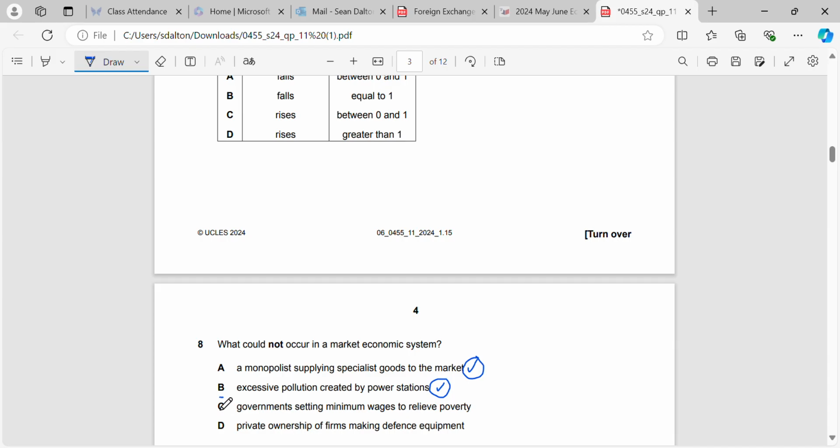So, government setting minimum wages, we know in a market economic system, governments will not be involved. And private ownership of firms making defence equipment, that could happen also. If there's enough profit in that industry, then we know that in a market economic system, private firms will develop as long as they can make profit.